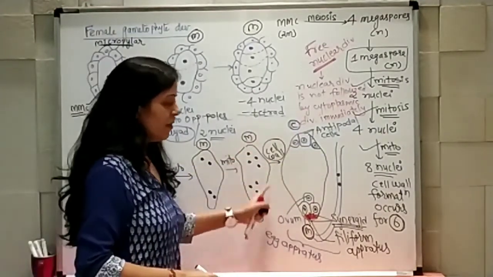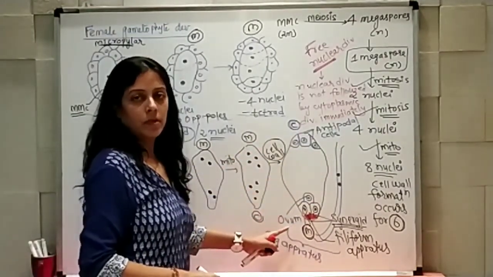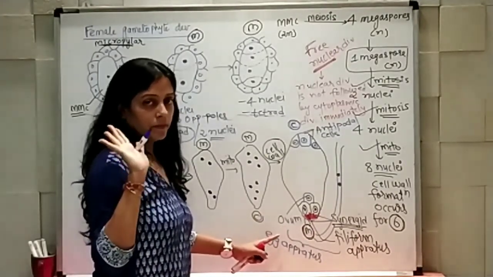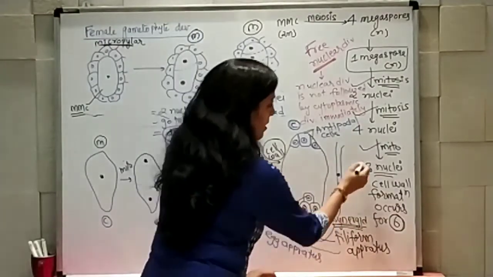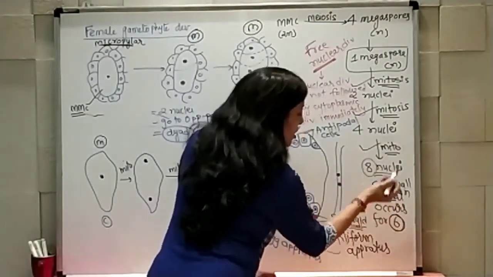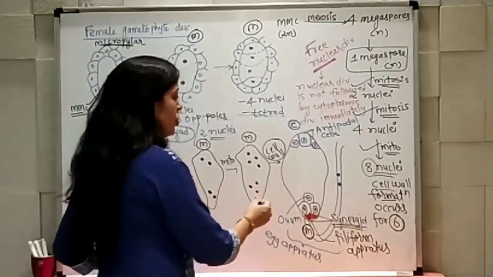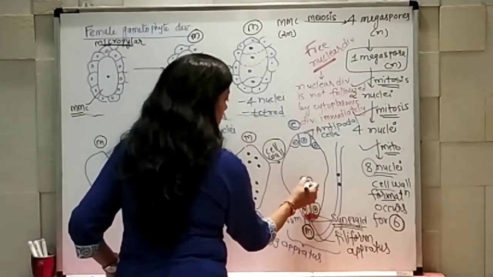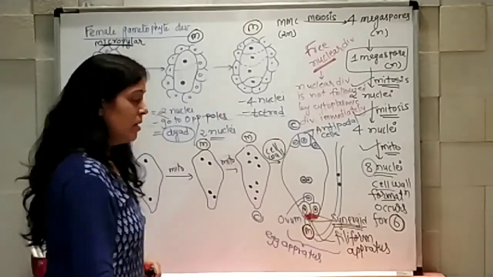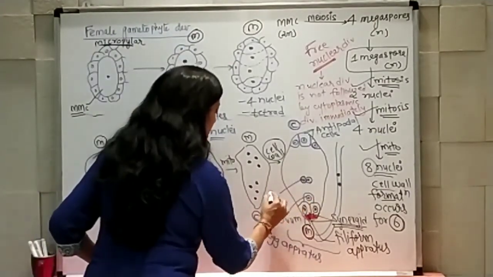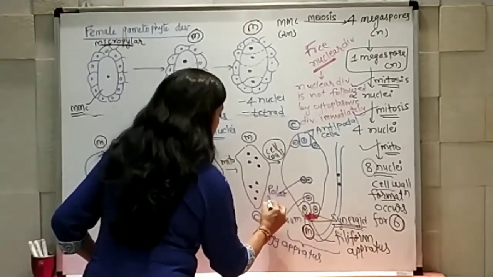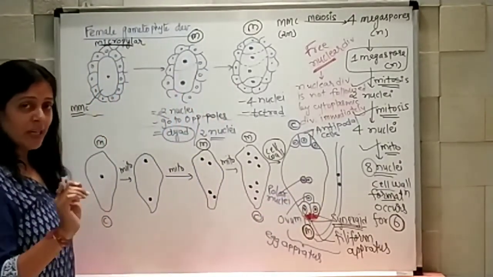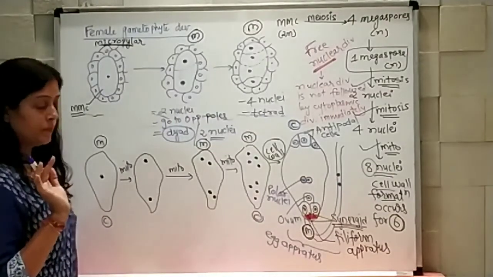And at the center of the cell, 2 nuclei are not having a cell wall. I told you that out of 8, cell wall formation happened for only 6. So the rest of the 2 nuclei get arranged here, and those are known as polar nuclei. This is the structure of the female gametophyte or embryo sac.